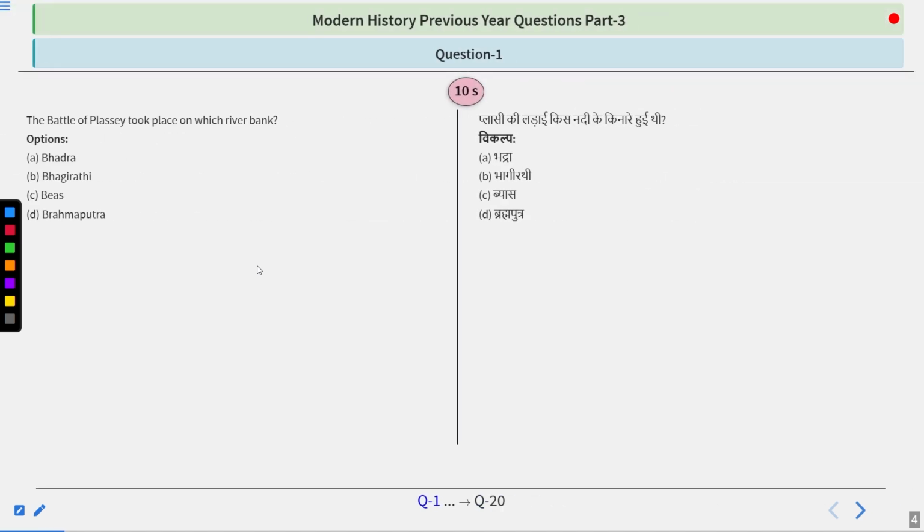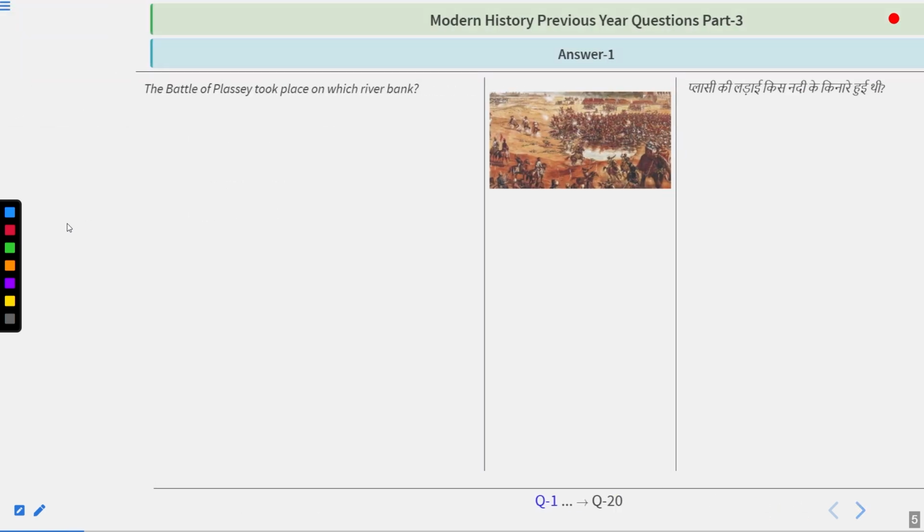So the first question that we have with us is: the Battle of Plassey took place on which river bank? A question that you will not see much in the exams, but a good question because sometimes you will get confused. Options are Bhadra, Bhagirathi, Beas or Brahmaputra. And I hope you have answered it right.